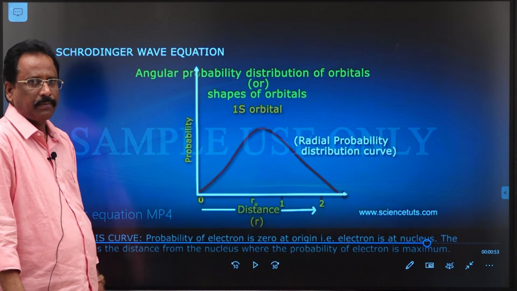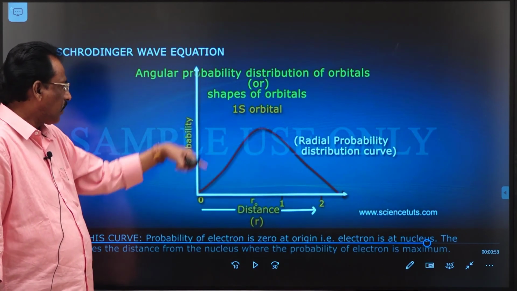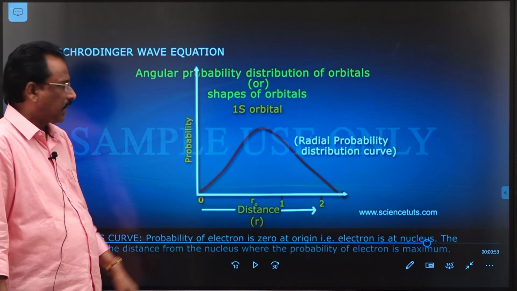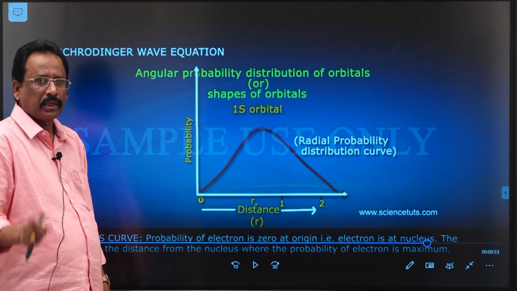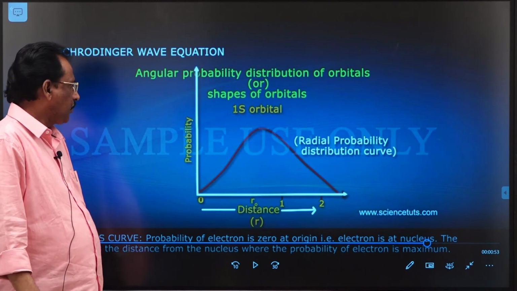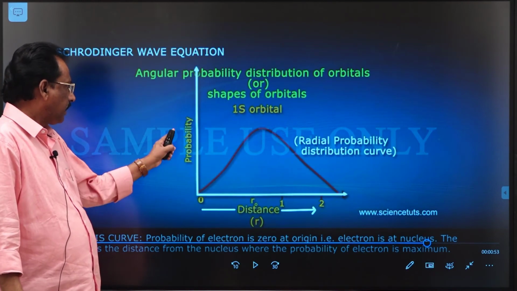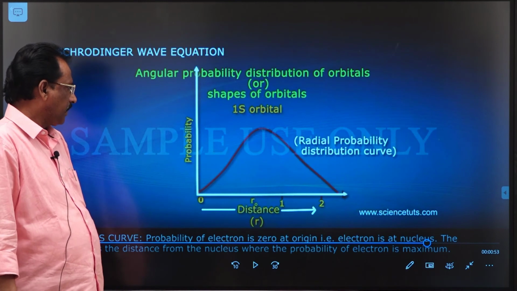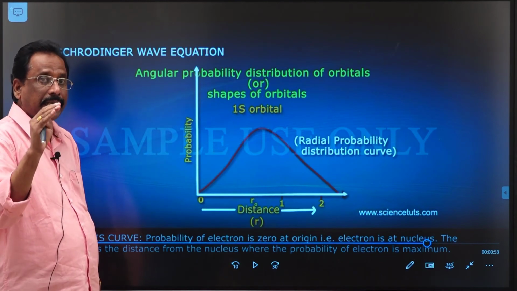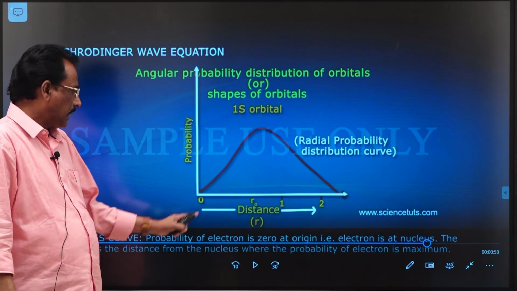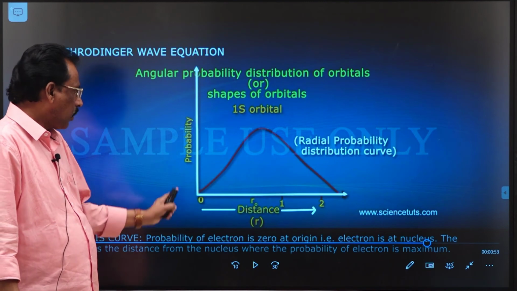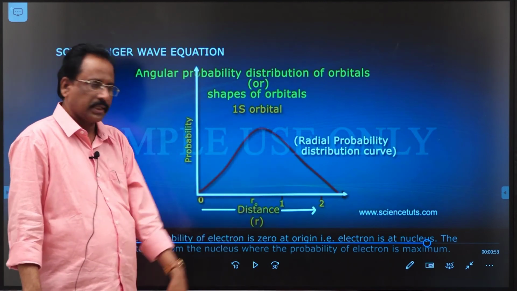So for the 1s orbital, the value of n is equal to 1 because this orbital is present in the first orbit. If you plot a graph between the radial probability function 4 pi r square dr into psi square and the radial distance from the nucleus, one peak is formed like this.